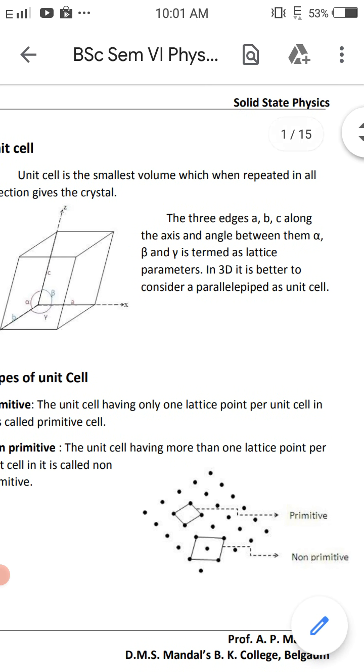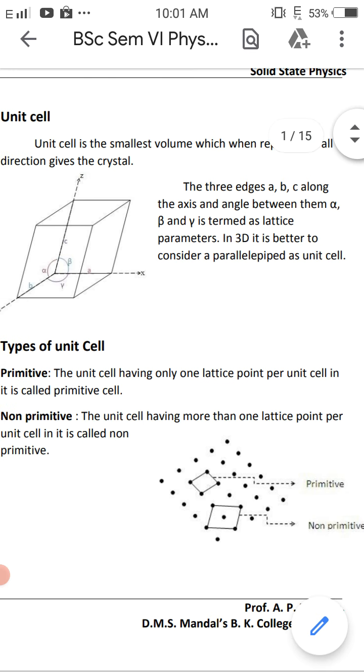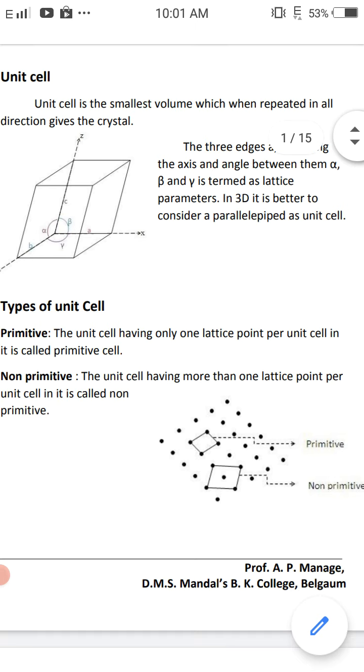See the diagram here. A primitive cell has only one lattice point per unit cell. A non-primitive cell is a unit cell having more than one lattice point.